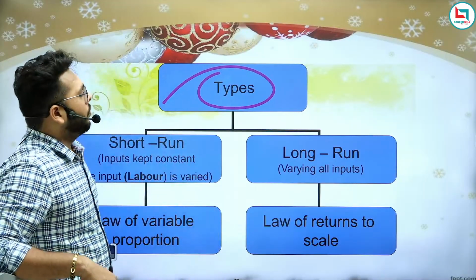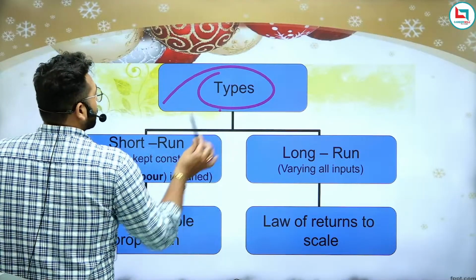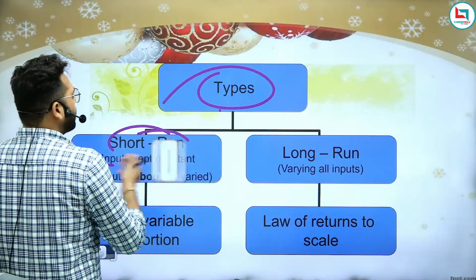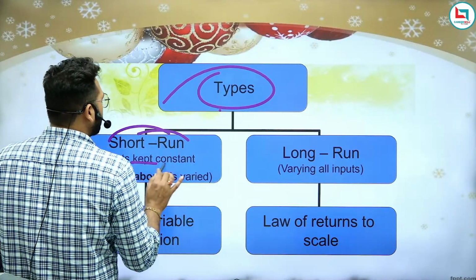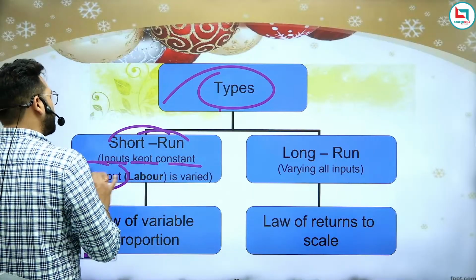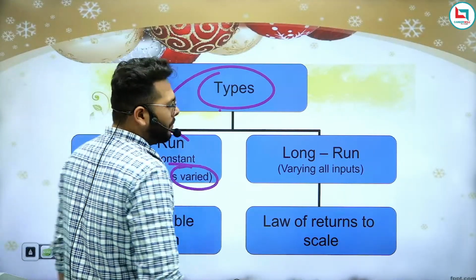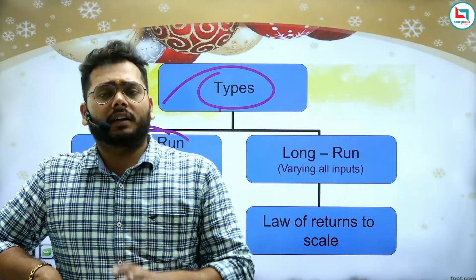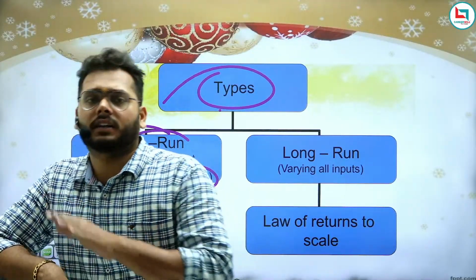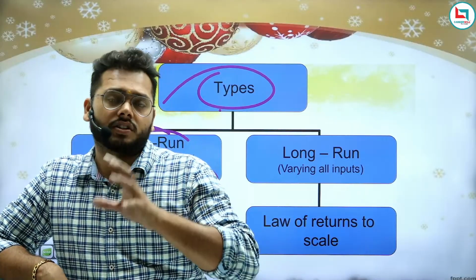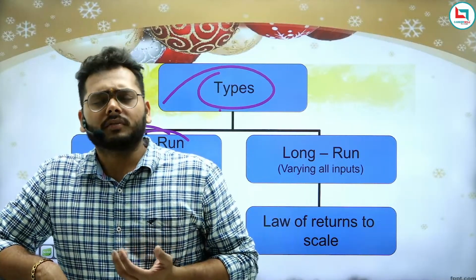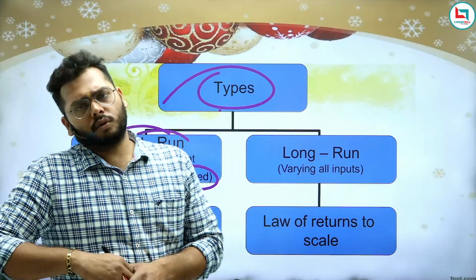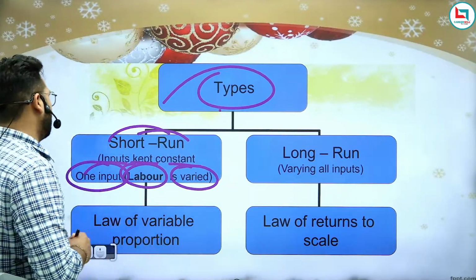So it means what? In the short run, inputs are kept constant. Inputs kept constant means only one input changes. Labor is varied. Labor, raw material, these are the things that are varied. So whenever there are changes only in the variable factor, that type of business or term is known as short run business. Right? Is there any issue?